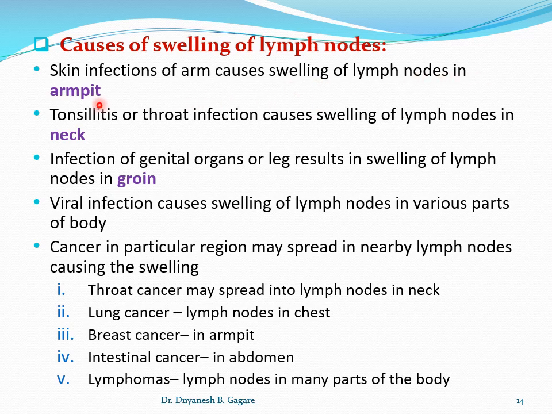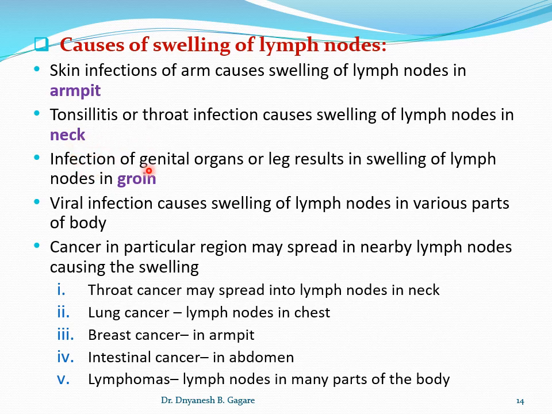Whatever the type of infection, viral infection or bacterial infection, it comes to the lymph nodes, and depending on its concentration, the number of how much infection is there, lymph nodes may lead to swelling. Then tonsillitis or throat infection causes the swelling of lymph nodes in the neck area.